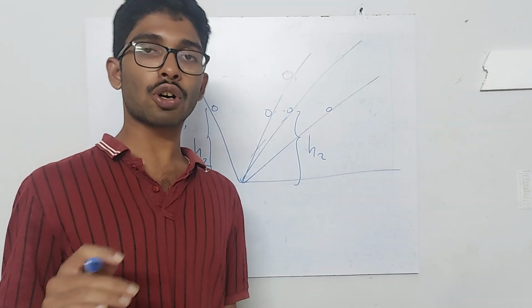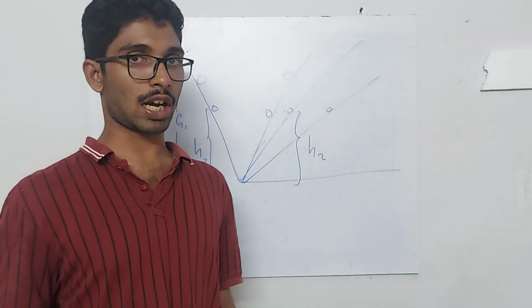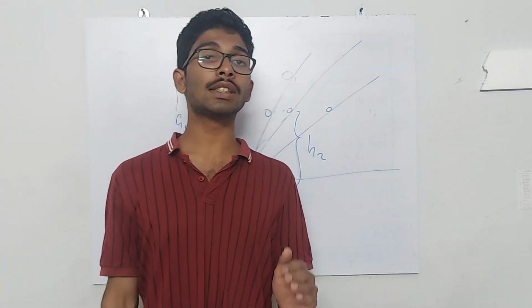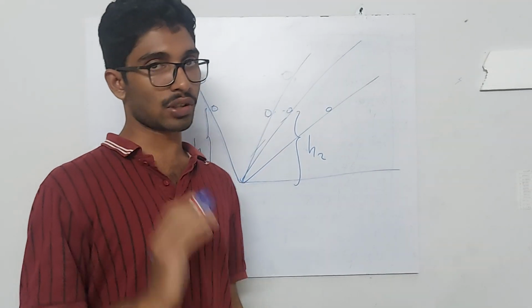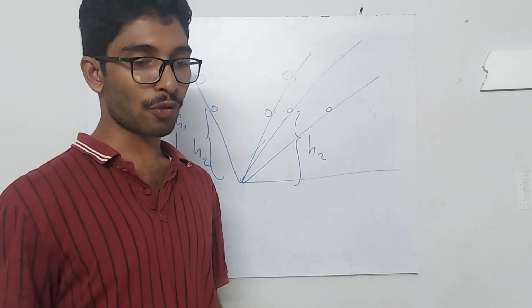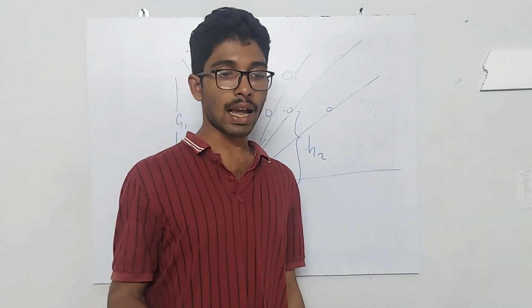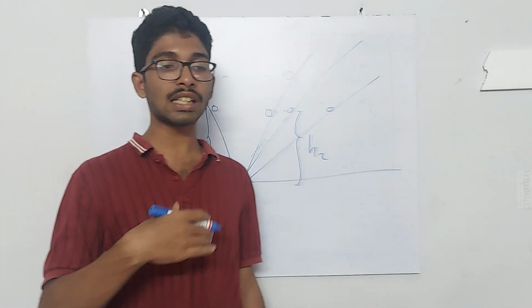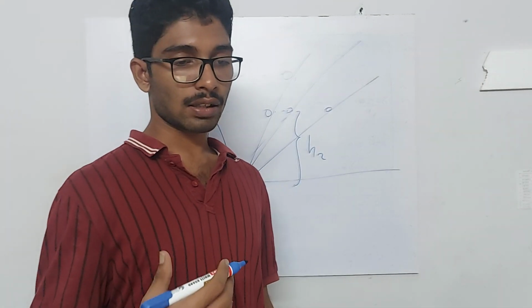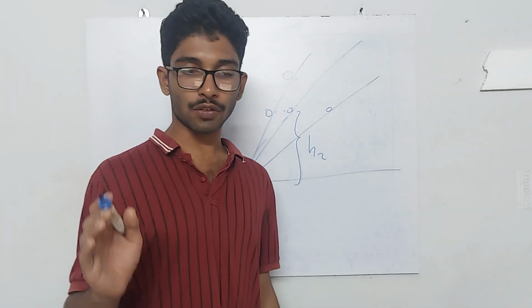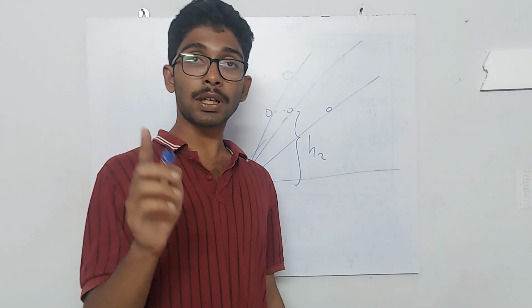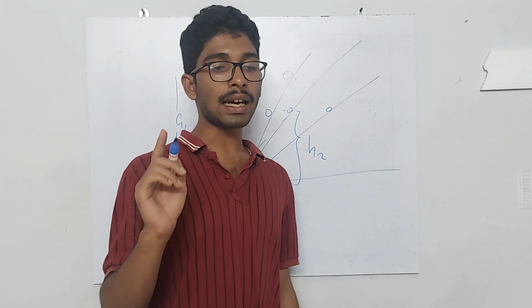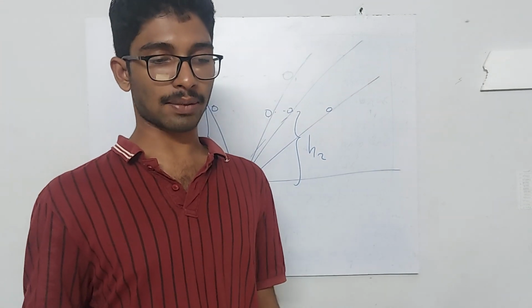This first law of motion is also known as the law of inertia. It's very simple. Every body continues to be in the state of rest or in the state of motion with constant velocity unless an external force acts on it. That is, an object remains in a state of rest or of uniform motion in a straight line unless compelled to change the state by an external applied force.